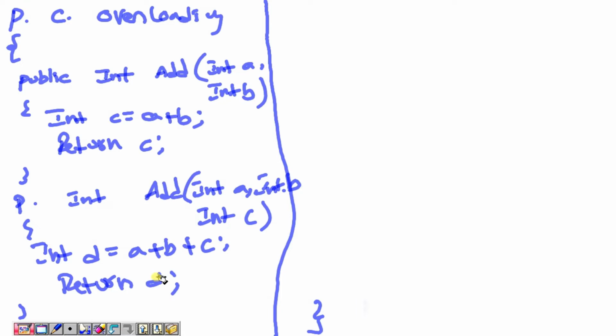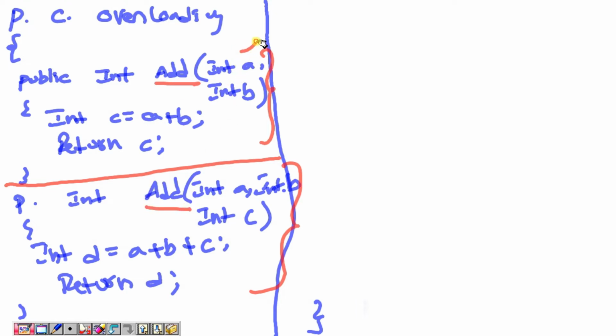So two methods I have written. This is one method and this is another method. So these are the two methods I can declare with the same name, but the arguments will be different.